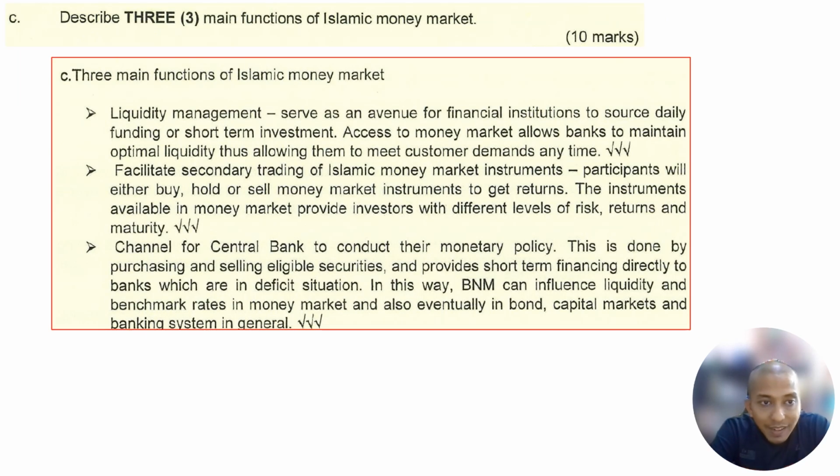Next, there are three main functions of the Islamic money market. Describe three main functions of the Islamic money market. Give three points. Explain, or elaborate with examples. So first is liquidity management. What is liquidity management? It serves as an avenue for financial institutions to source daily funds for short-term investment, right? Access to the money market allows banks to maintain optimal liquidity, thus allowing them to meet customer demand on time.